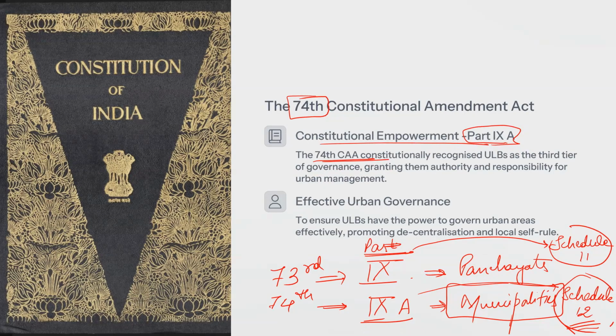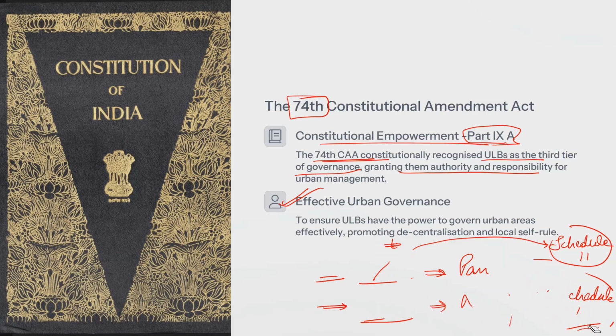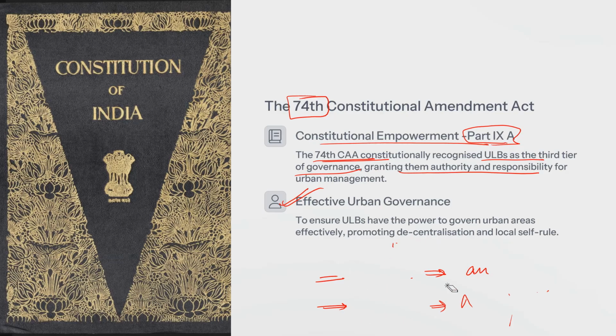The 74th Constitutional Amendment Act recognized urban local bodies as the third tier of governance, which granted them authority and responsibility. The main function was to perform effective urban governance, to decentralize the process, to increase people's participation and make life easier in urban areas, that is, to increase ease of living.